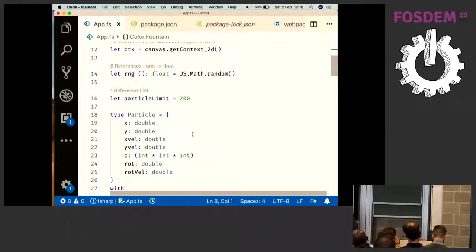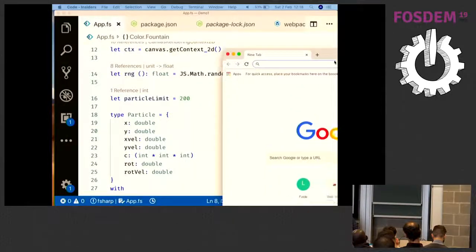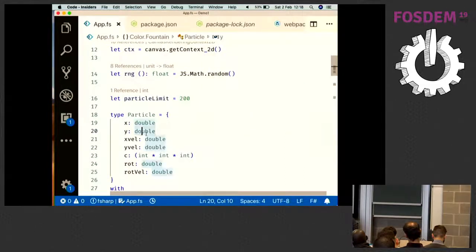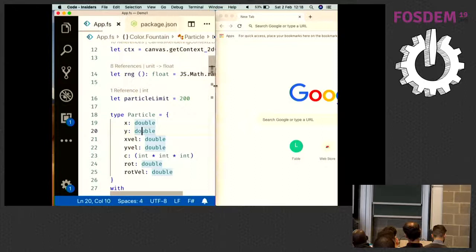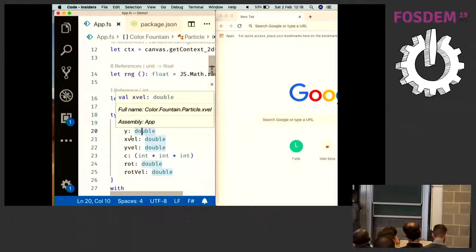What I wanted to show you is the user experience. So this code will produce a fountain of beautiful, colorful particles. I haven't mentioned before, when I was showing all this stuff that I'm known for, I'm also really known for building beautiful UIs, and you will see that in this demo. Yeah, trust me.